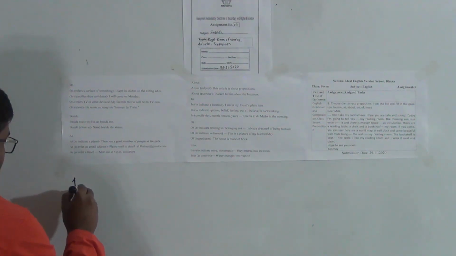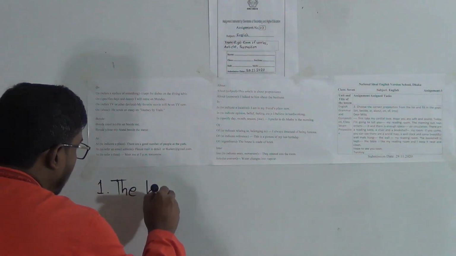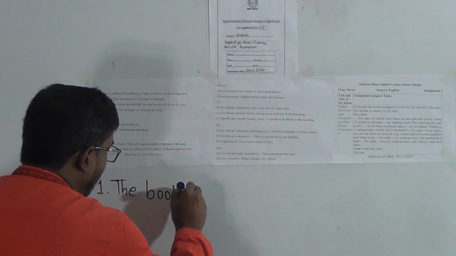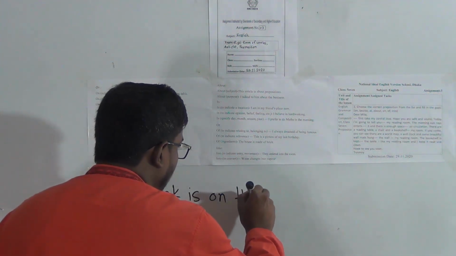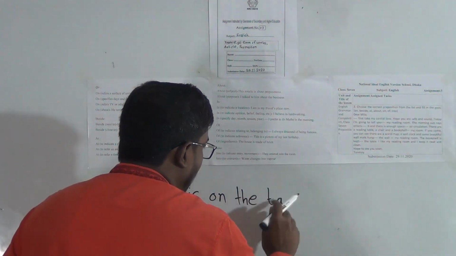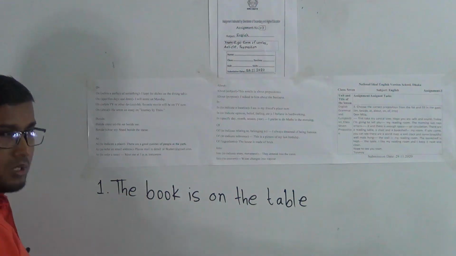Number 1, the book is on the table. So look, the book is on the table.